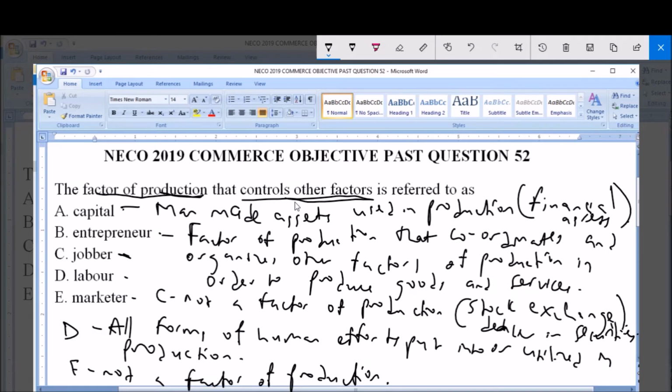So as we have rightly seen here, option B, which is the entrepreneur, is the factor of production that is concerned with coordinating or controlling and organizing all the other factors of production in order to produce goods and services. So that matches the definition given to us in the question. Correct answer is B, entrepreneur.